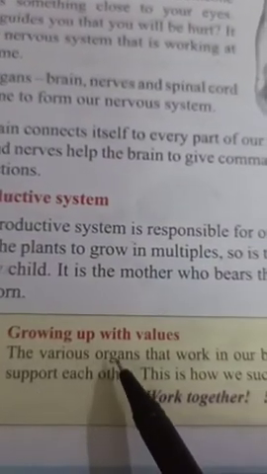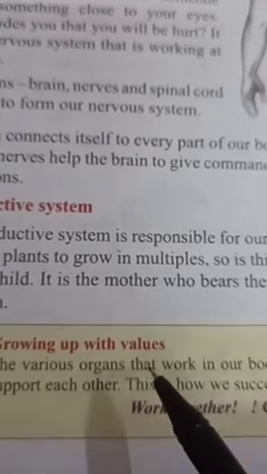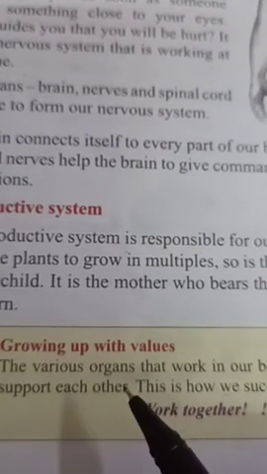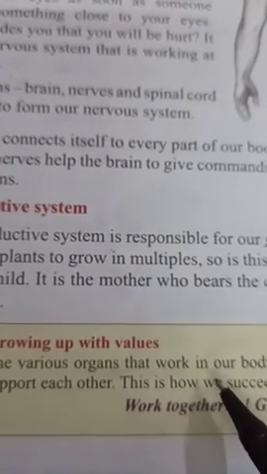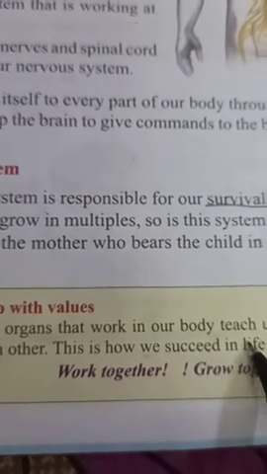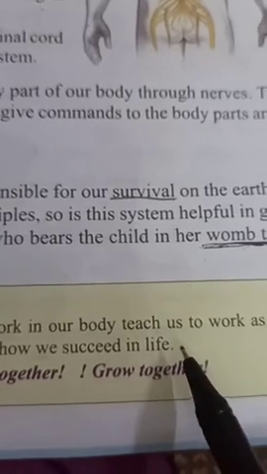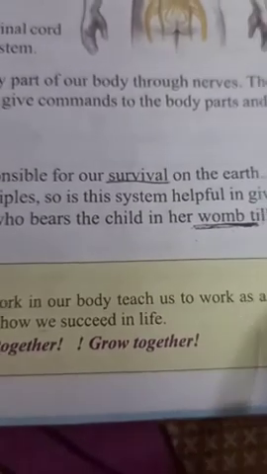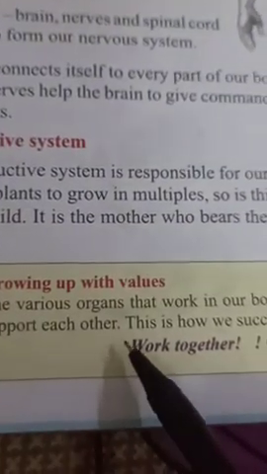See, inside our body we have studied so many systems, 8 systems I have explained to you. When all the systems work together, only then can any body work properly. In the same way, our organ systems teach us to work as a team and support each other.